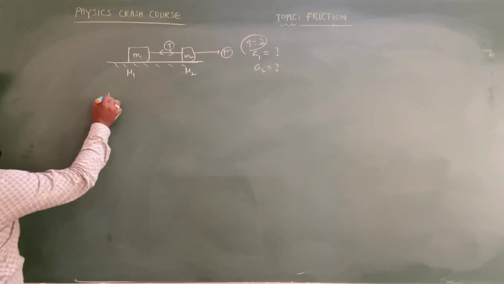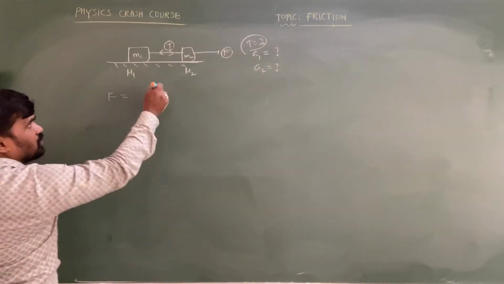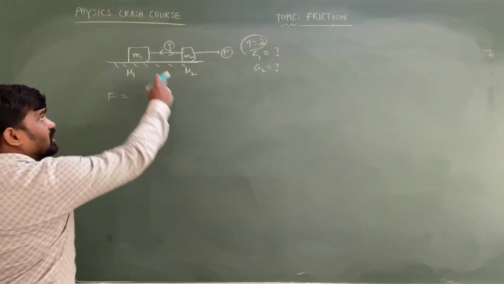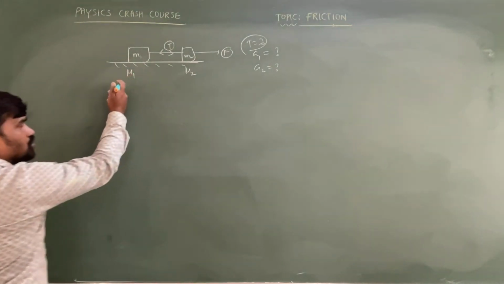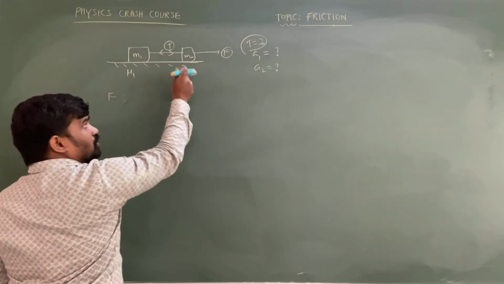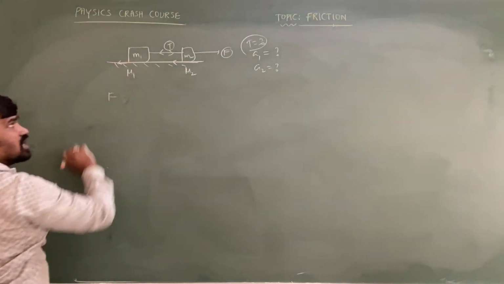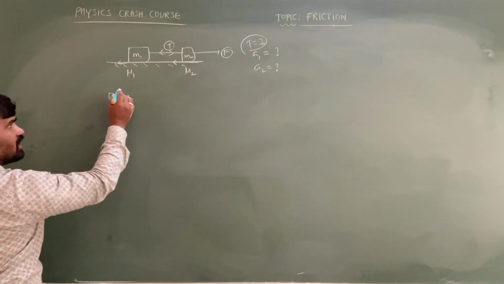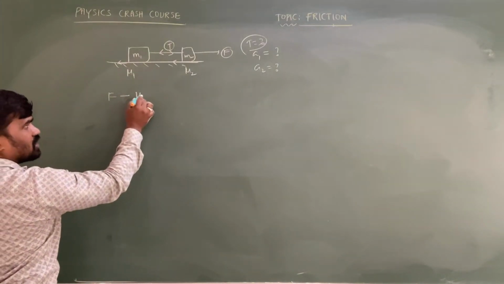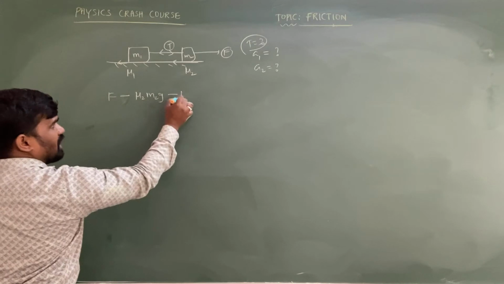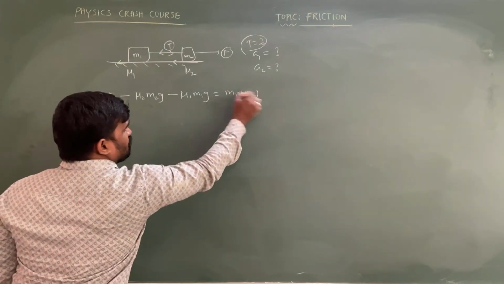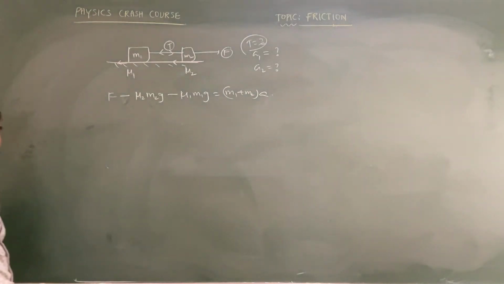In this case, applied force F equals total mass into acceleration, as I told. But here it is not a rough surface now, so there is not only this external force; there are some other frictional forces also acting. Every time it is the same formula, but minus friction needs to be taken. So in this case, F minus mu2 m2g minus mu1 m1g is equal to (m1 plus m2) into a. We are supposed to write the equation.